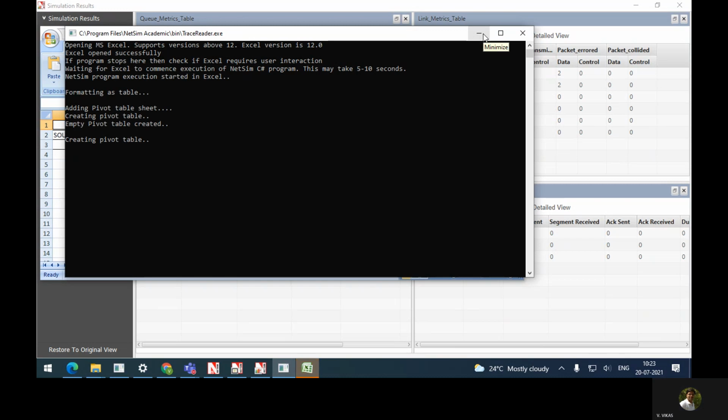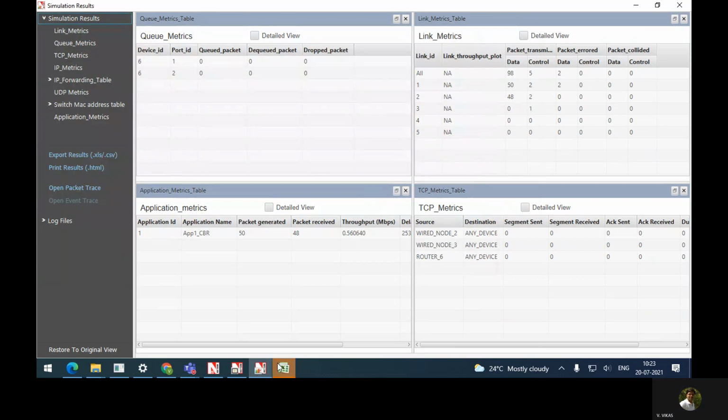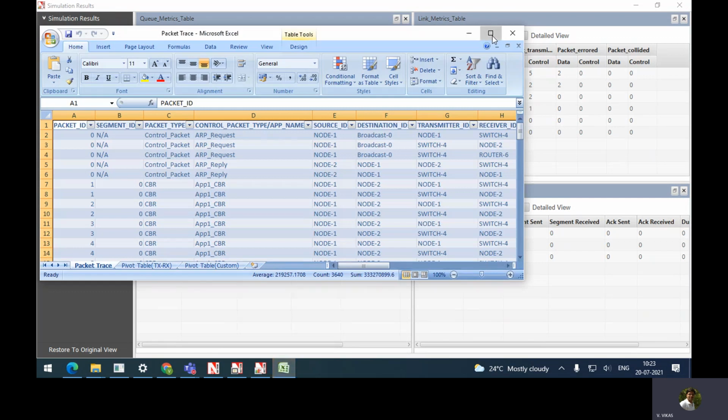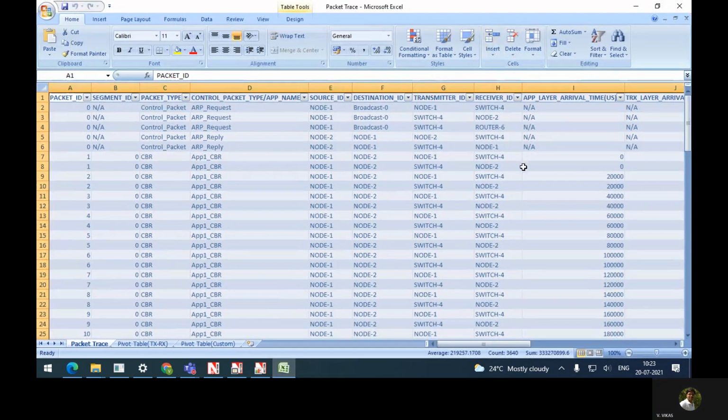Yes, wait. You will get an Excel sheet where complete information will be available. Maximize. So, okay.